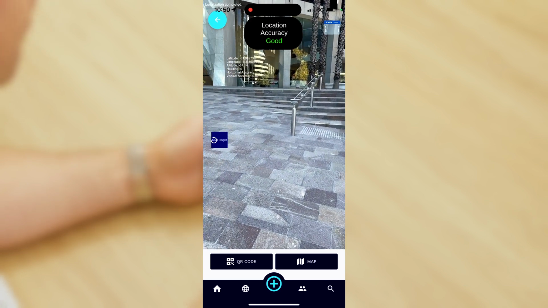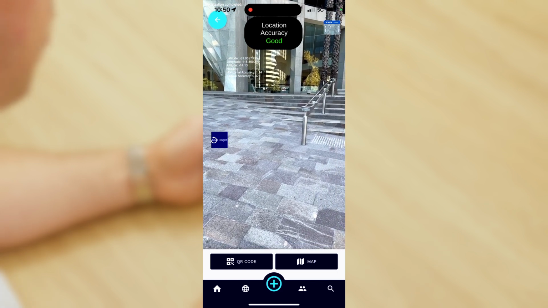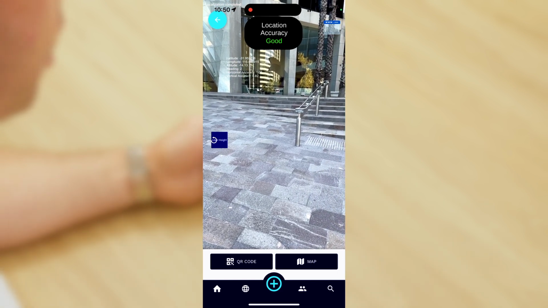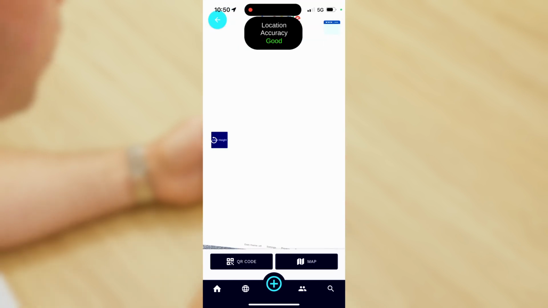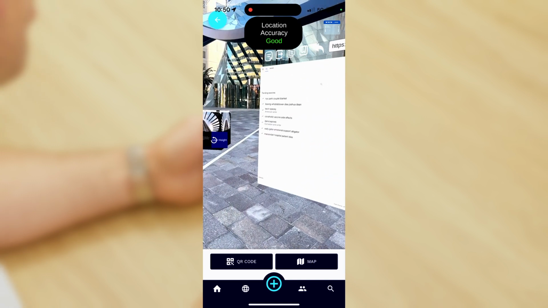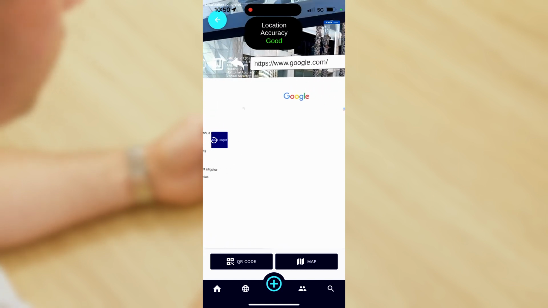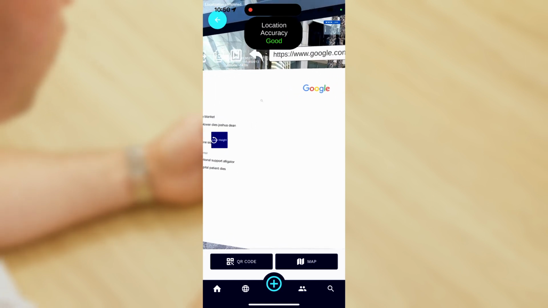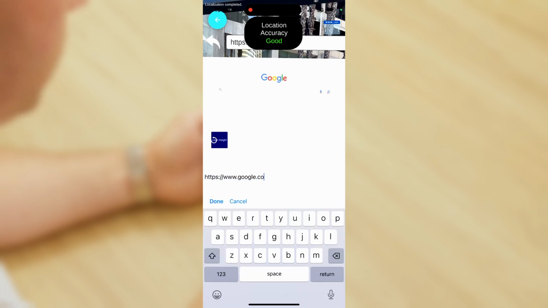Now, there is one final feature I wanted to demonstrate in the augmented reality view, and that's launching a web browser at any point in time. To do so, I can click on the icon in the top right-hand corner of the screen with the www, and it will launch a web browser into any environment that I'm currently in. Here, it defaults to Google. I can enter any web address, or I can also create favorites, etc.